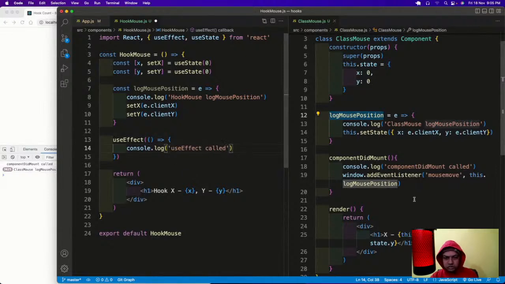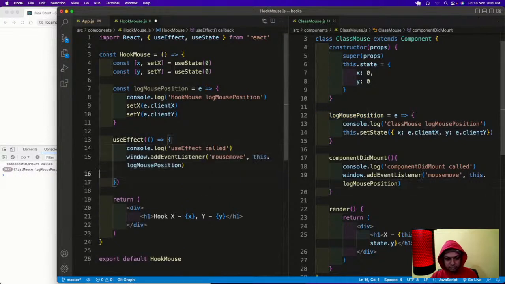Okay. So then I will have this thing, but there is no this keyword, so I will remove this. So again the log mouse position will run.